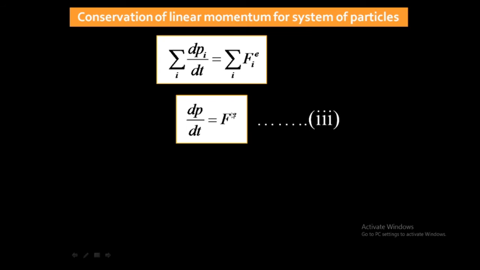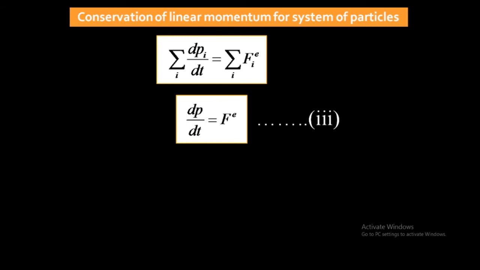Suppose the external force acting on the system of particles is 0. Suppose many students are standing on the ground and the wind is not blowing, so the external force is 0. That means all the students standing on the ground are stable. It means their linear momentum is conserved.